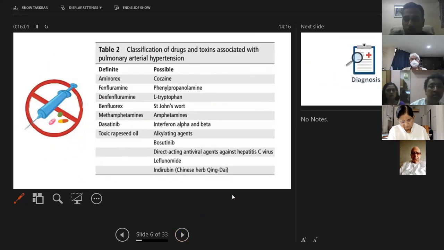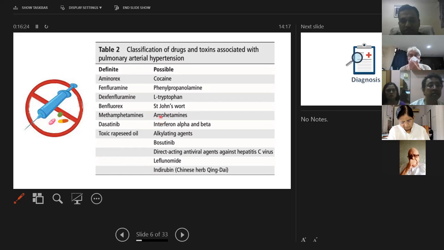Drugs which we need to know clearly, which we can see in our practice, are the aminorex and anorexigenic drugs. Thanks to them, pulmonary hypertension developed to the level which we are seeing today. We got so much attention because these drugs caused the main fury of pulmonary hypertension developing in a lot of people.